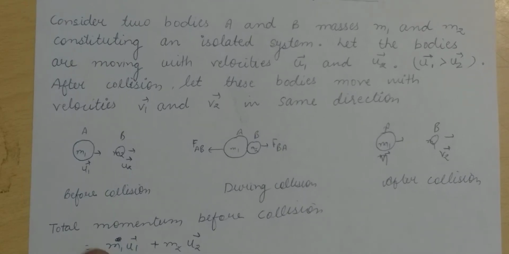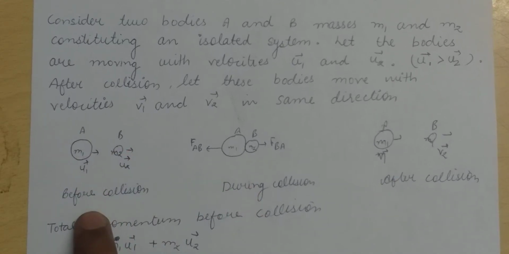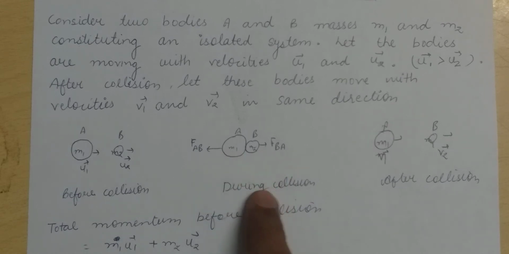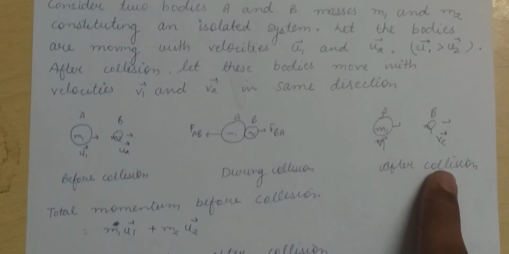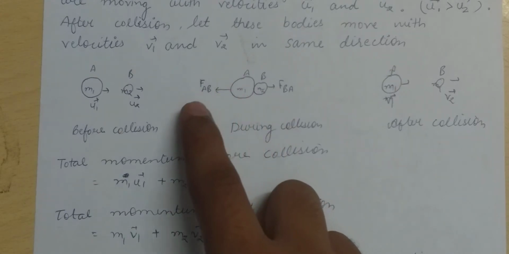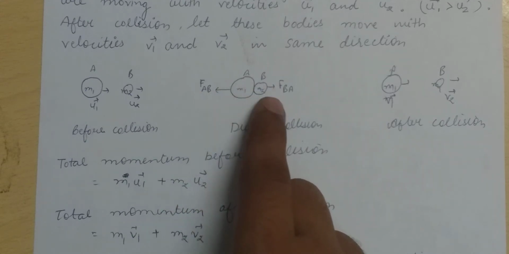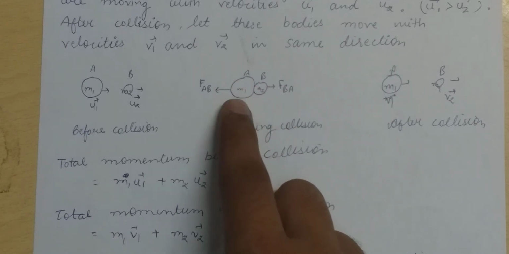So this is u1 and u2. This is m1 and m2. This is before collision. This is during collision, and this is after collision. So these are the forces acting: FAB, force on A because of B, and this is FBA, force on B because of A.